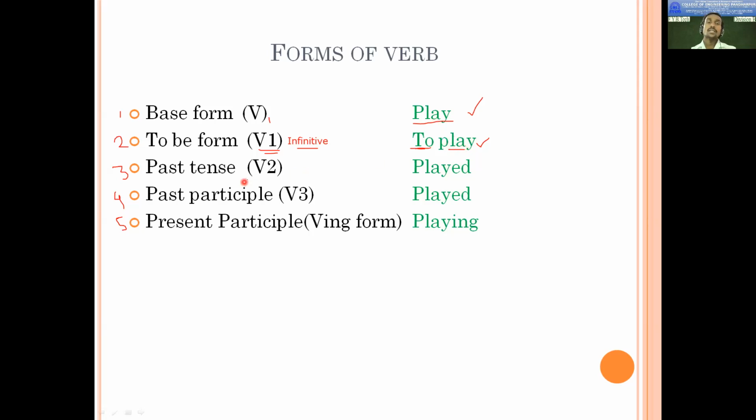Then here we will talk about V2. What do you mean by V2? That is called past tense of verb. Past tense of verb means त्याला आपण मराठीमध्ये क्रियापदाचं दुसरं रूप म्हणतो. Here you can see the example, that is played. And then here we have past participle. Past participle you can call V3. V3 क्रियापदाचं तिसरं रूप. So what is it here? It is played. That is the same. Second form and third form are the same. So therefore, you will get another category of verb that I would like to tell you about, that you may be coming across with the regular verbs.